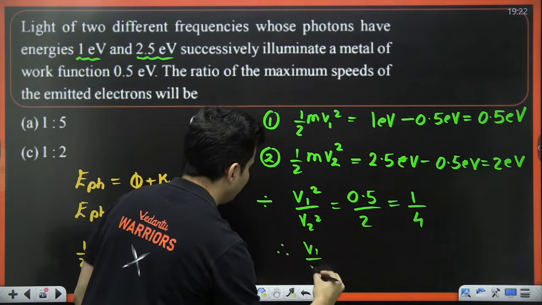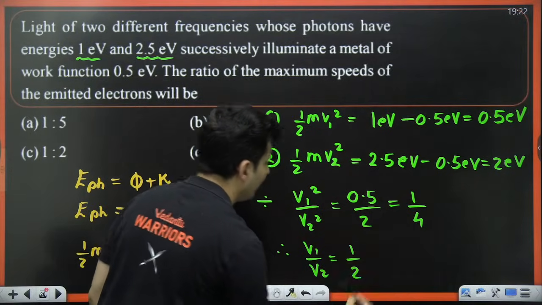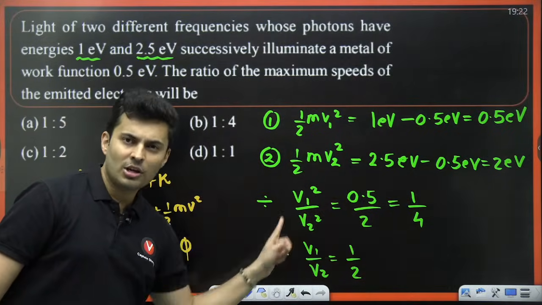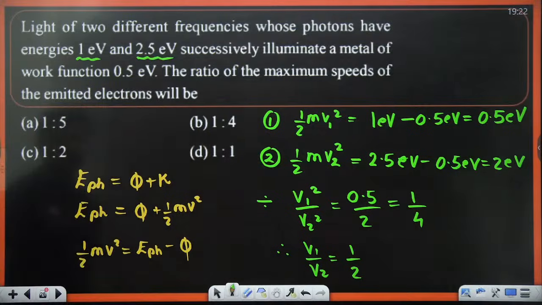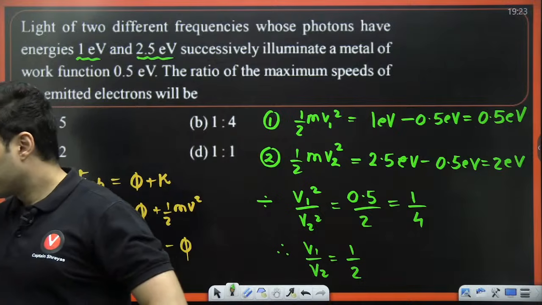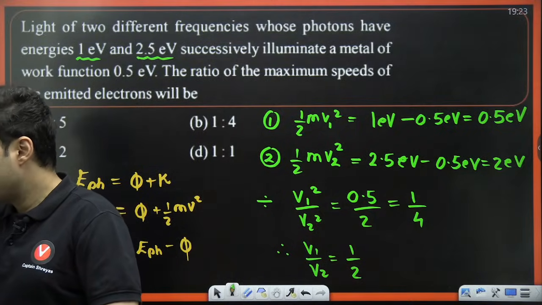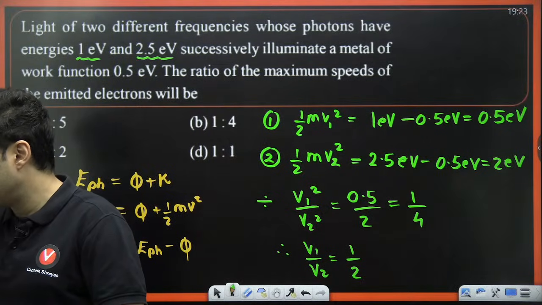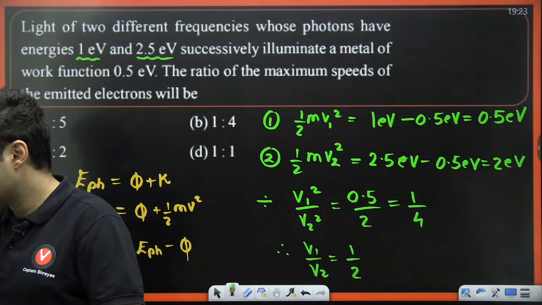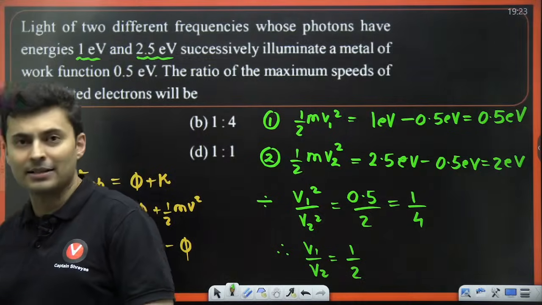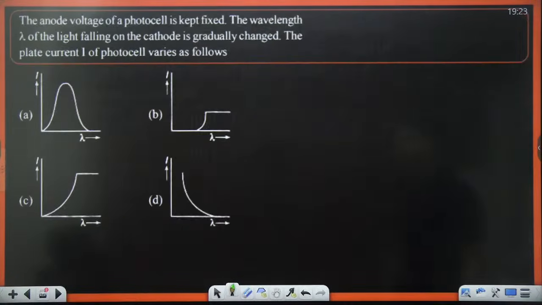Therefore, taking roots on both sides, v1 by v2 will become 1 by 2, since the square is 1 by 4. So the roots give 1 by 2, which is option C. Just don't write option C for everything. Proton did not have mass? Yes, proton definitely has mass. You found the black sheep. That's C. Very good. Proud of you guys. You have found the correct answer. Awesome. Moving on to the next one.